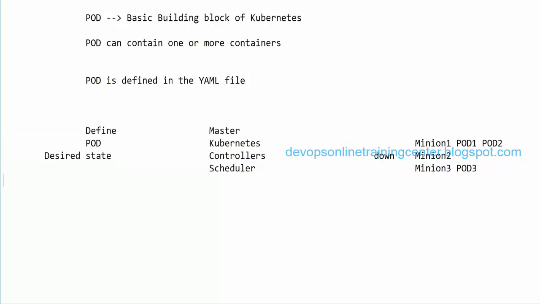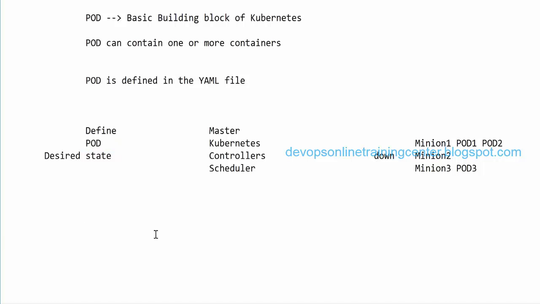So basically we do the configuration, we install Docker, we install Kubernetes, we create the cluster, we make all the configuration changes. Once it is done, then we define the pod. This pod is written in a YAML file. Here we specify how many containers we need. This is the smallest unit of the Kubernetes building block, and here we specify the number of replicas and what the image is and all that stuff, right?